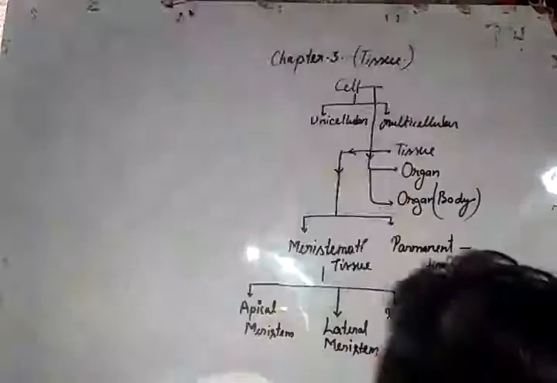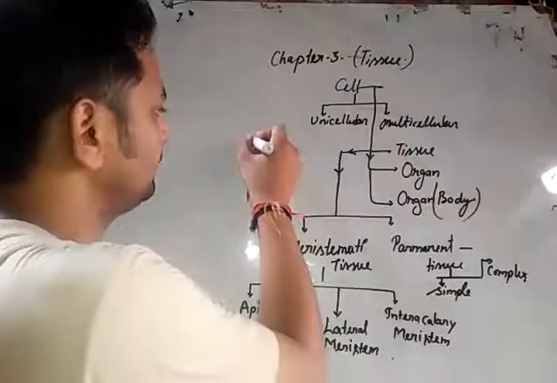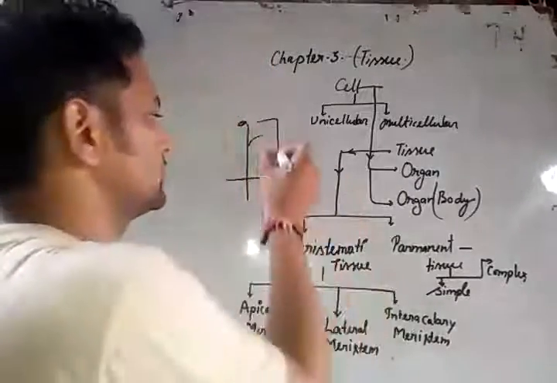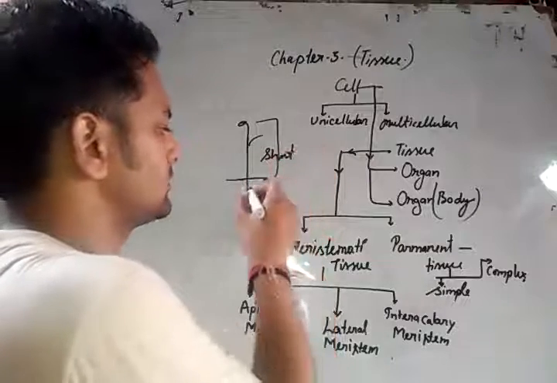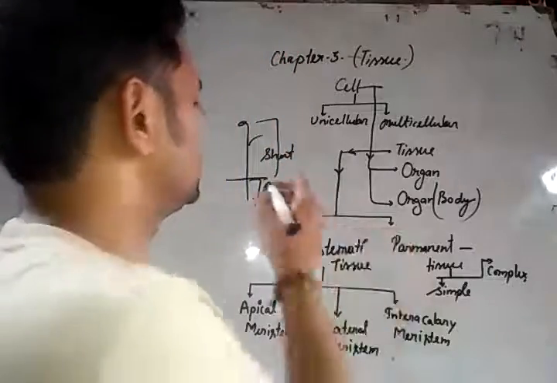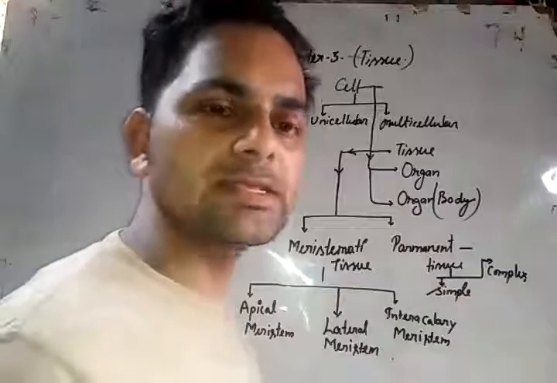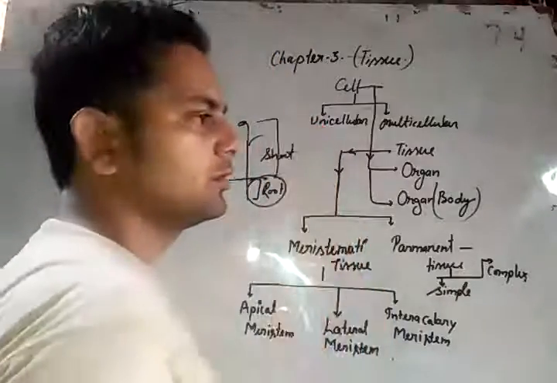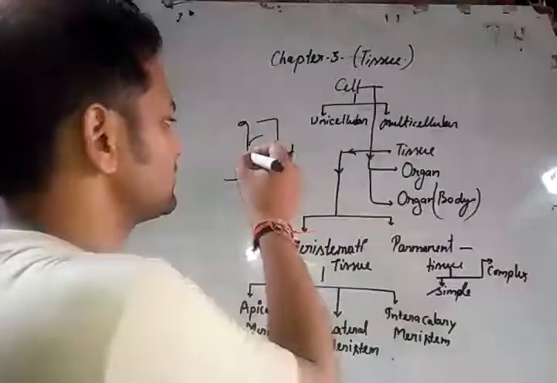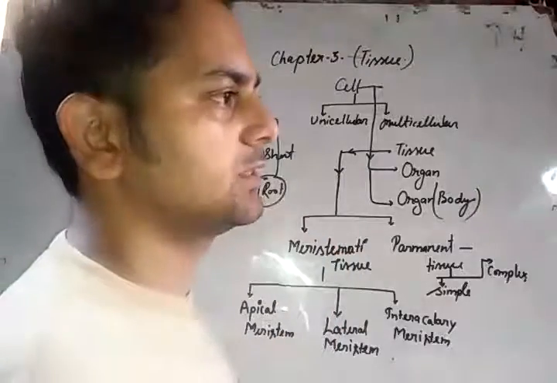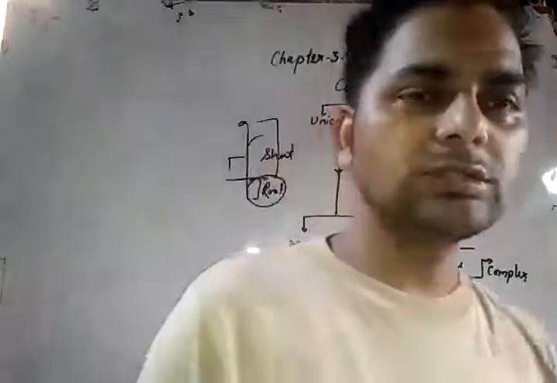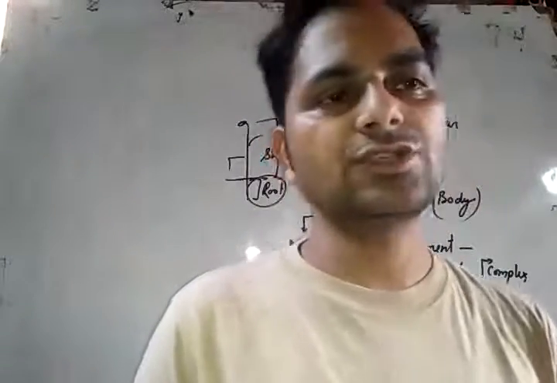When you observe plants, the plant body has two parts. First is the shoot part, and second is the root part. What do we mean by shoot part and root part? The part which lies under the ground, the soil, is known as the root part. The part which is above the soil is known as the shoot part. The shoot part has stems, branches, flowers, leaves, buds, fruits, etc. Seeds also. Roots are of three kinds: primary, secondary, and tertiary roots.